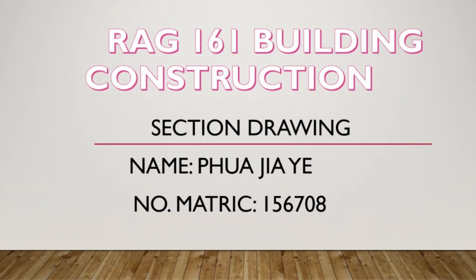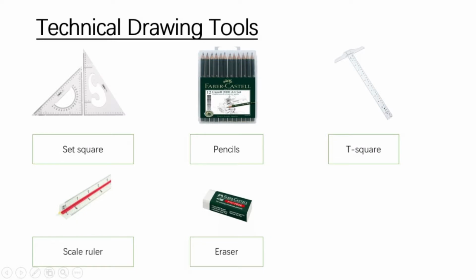Today, I'm going to do the section drawing of assignment RAG 161, Building Construction. Now, I will introduce the technical drawing tools that I use in this drawing. I use set square, pencil, T-square, scale ruler and eraser.